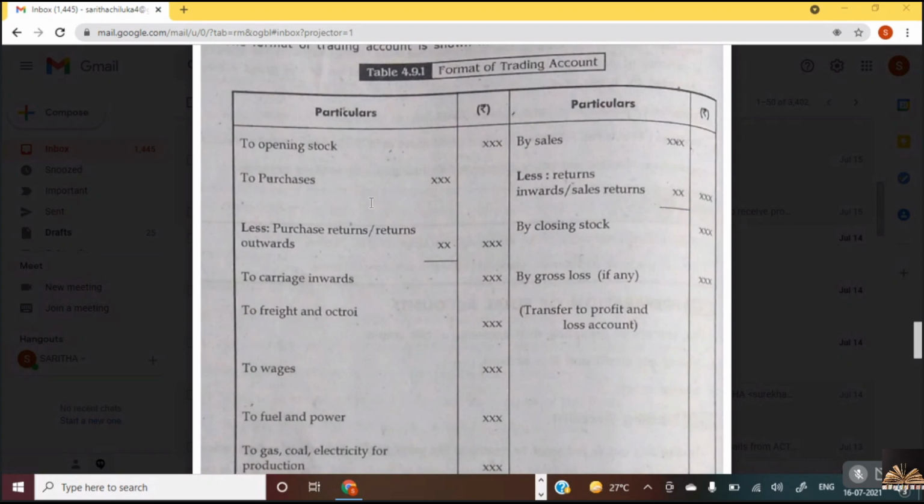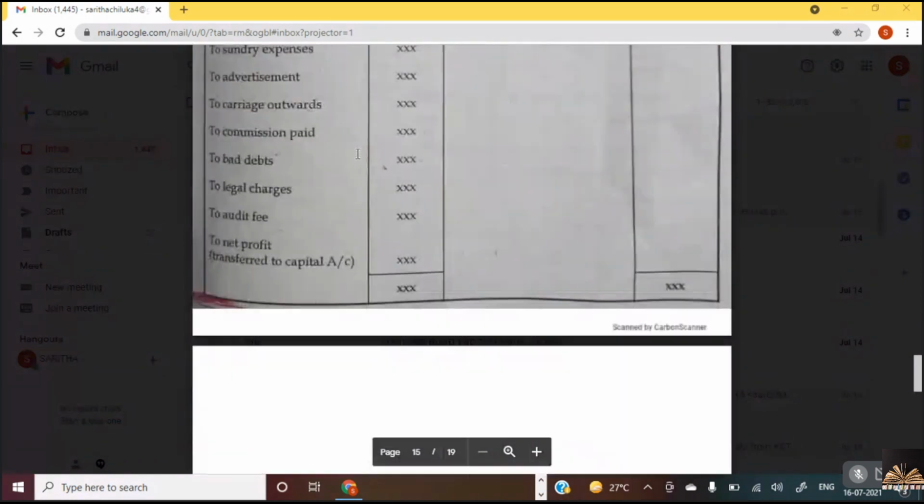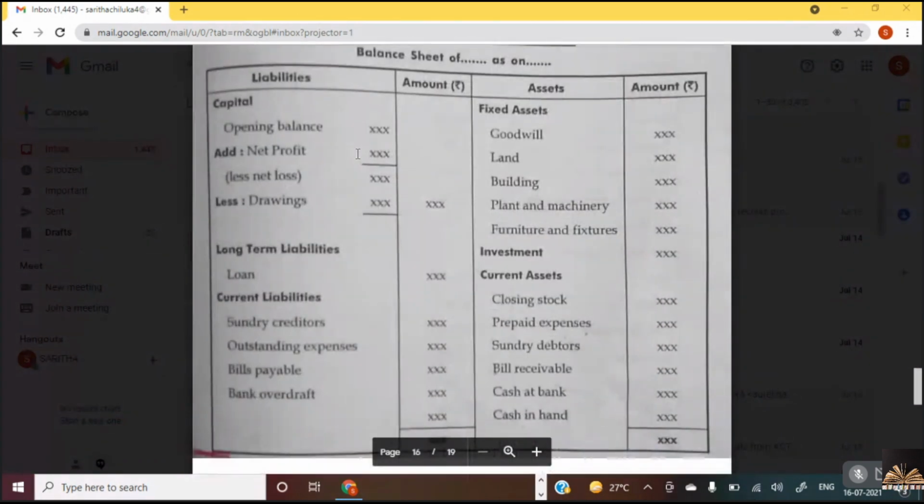Yes. So what is revealed in trading account? What is the answer for trading account? Gross profit. Very good. And in the case of profit and loss account? Net profit or net loss. And in balance sheet? Liabilities and assets are balanced.